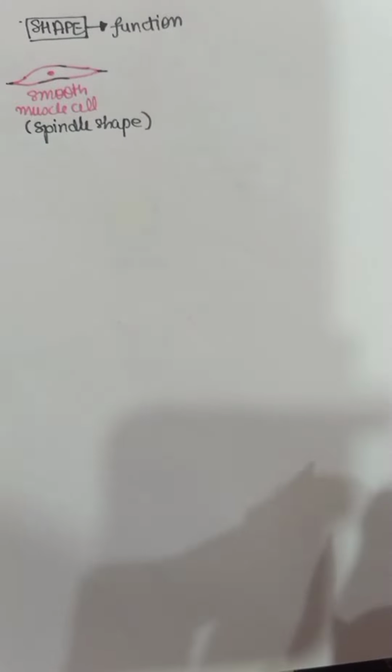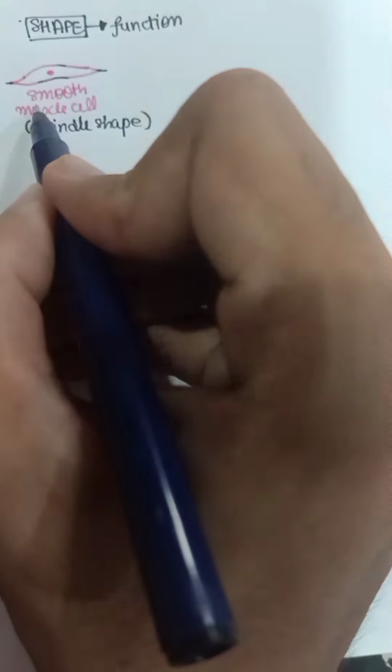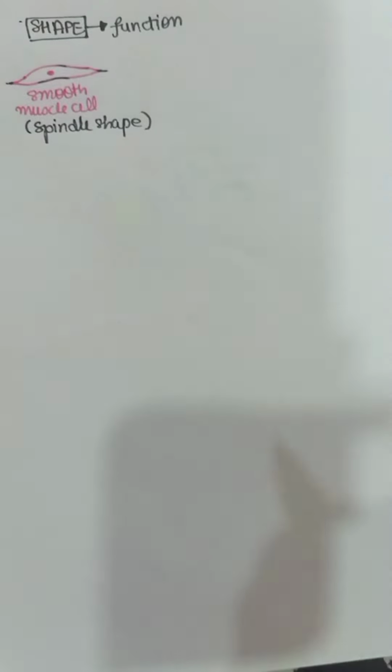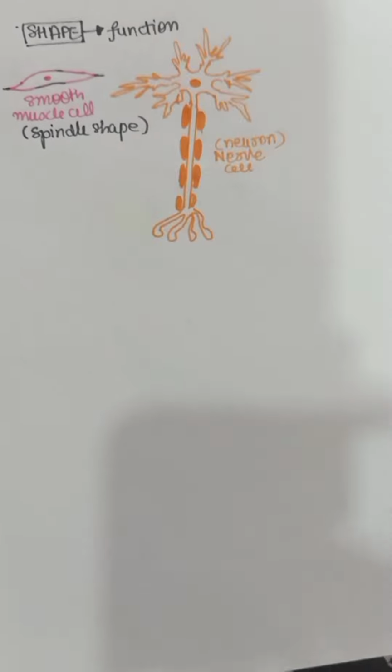So why is it of spindle shape? So that it can form contact with nearby cells and cause contraction and relaxation. For your information, what are smooth muscles? Smooth muscles are those muscles that are not in your control. We'll discuss this in the tissues chapter in detail.